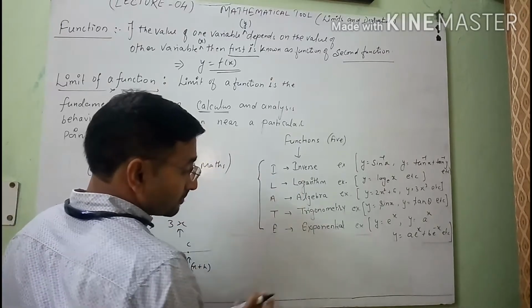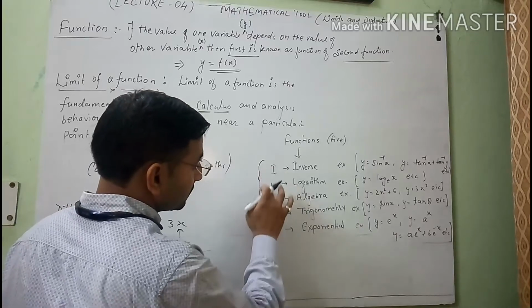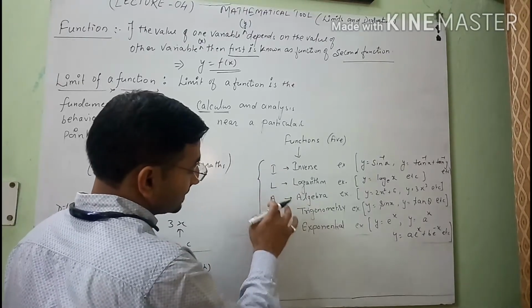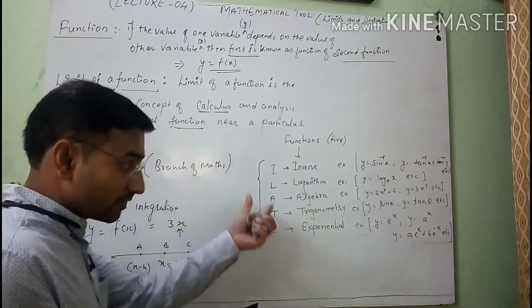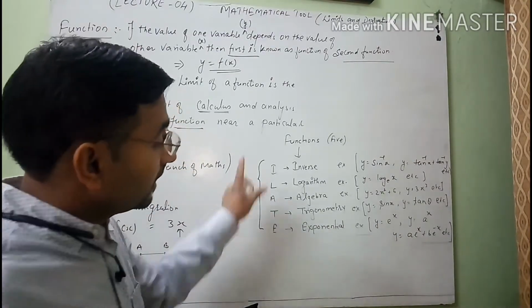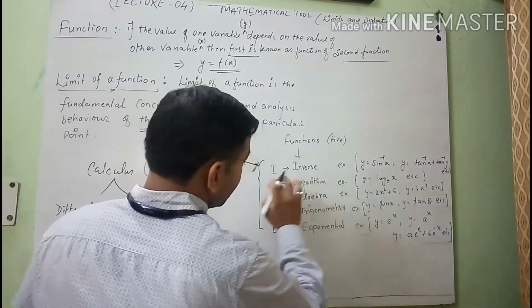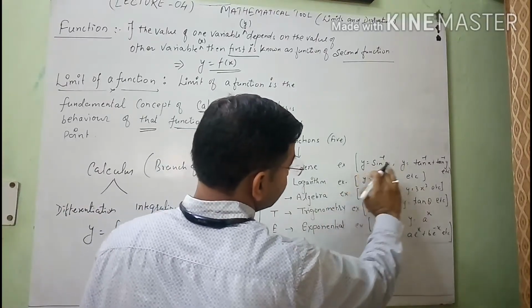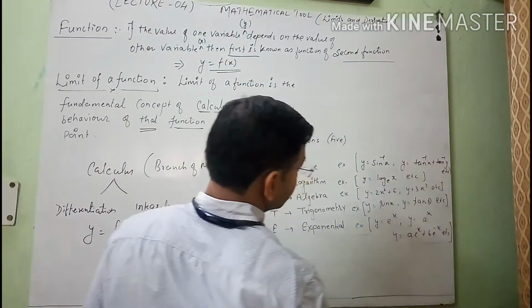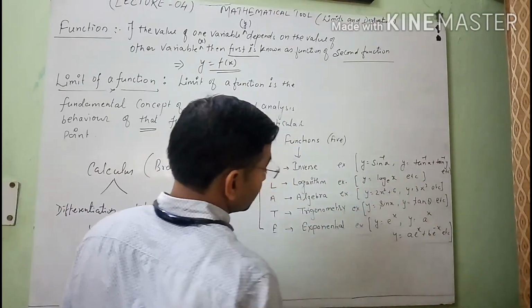The ILATE formula is a short trick to learn the functions. I means inverse, L means logarithm, A means algebra, T means trigonometric, E means exponential. These are the functions which are very helpful, in sequence, in the integration part. So when we talk about an inverse function, it is the function which you will see like these terms. And similarly the logarithm function, y is equal to log x.